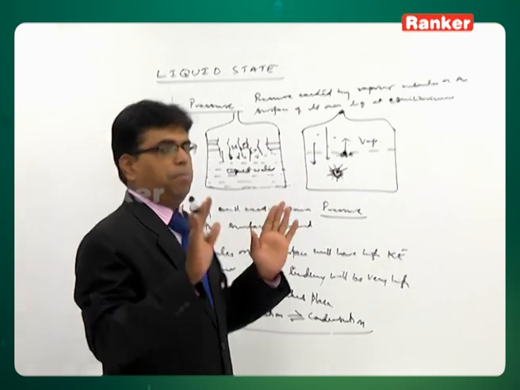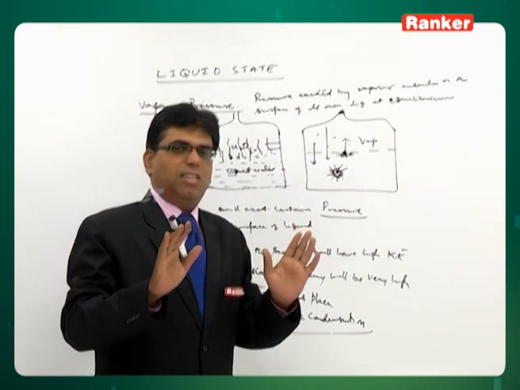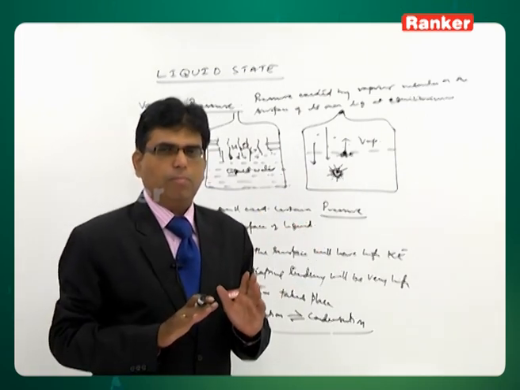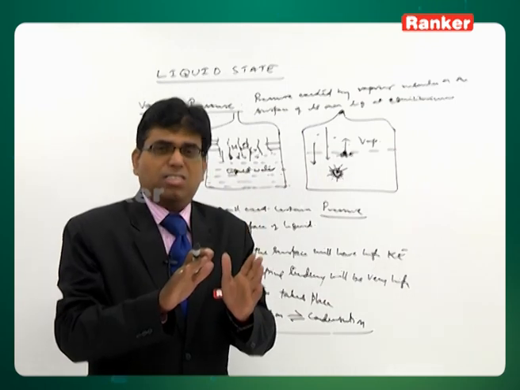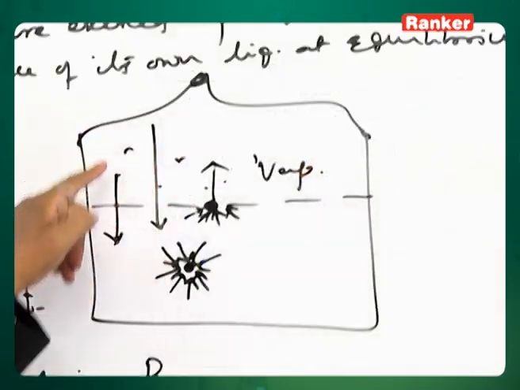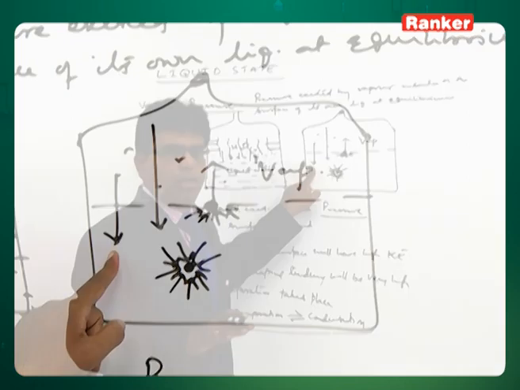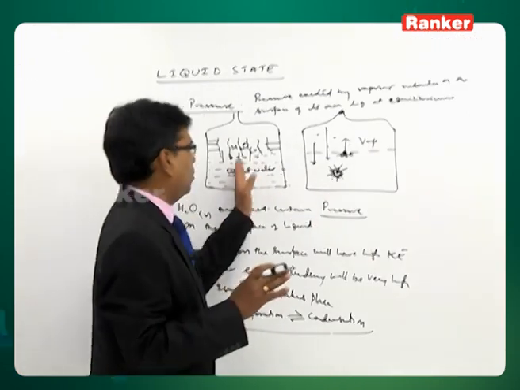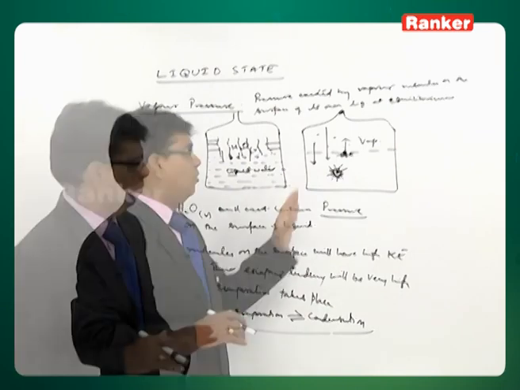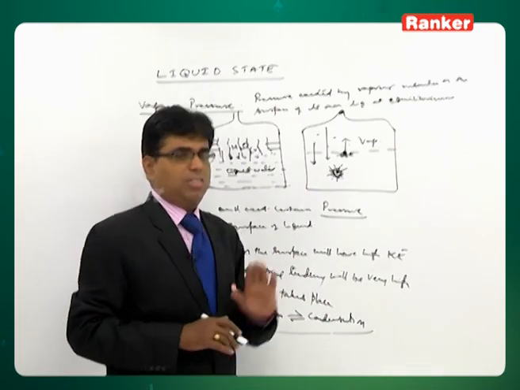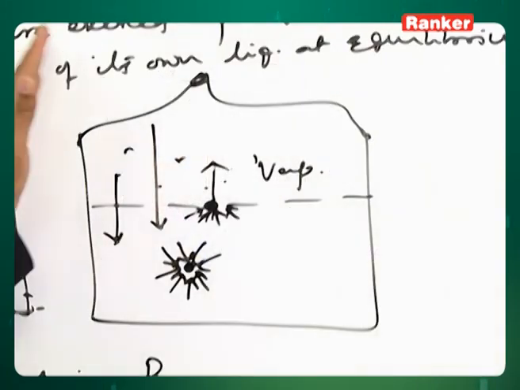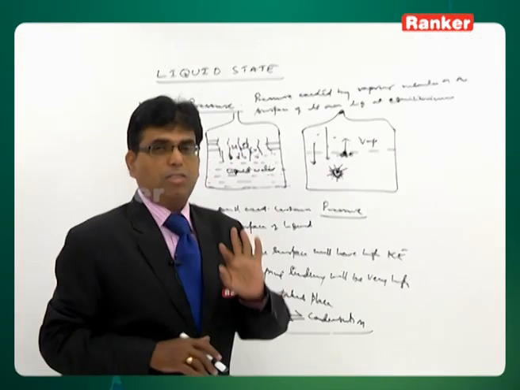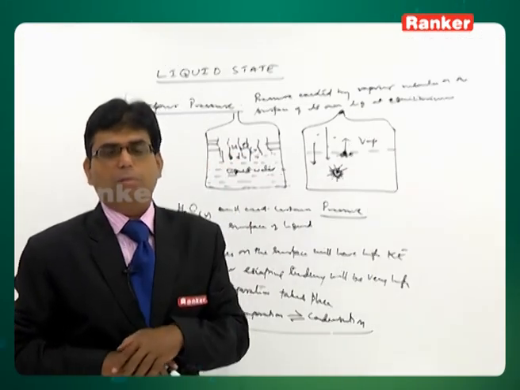So, basically the point is that evaporation is a continuous process. If it is a closed vessel, evaporation is followed by condensation also. If it is an open vessel, it is only evaporation, no condensation. This is the difference, right. So, in a closed vessel, evaporation and condensation will be at equilibrium, and the pressure exerted by the vapor at that equilibrium state is what is called vapor pressure.